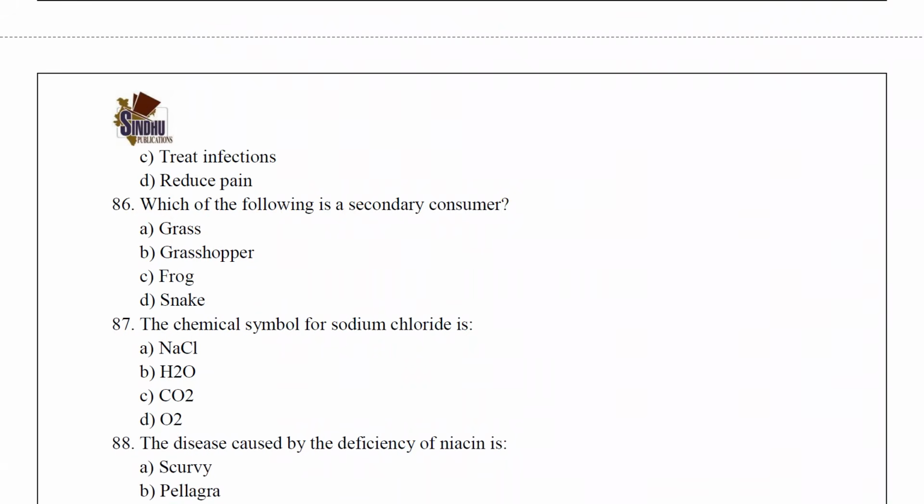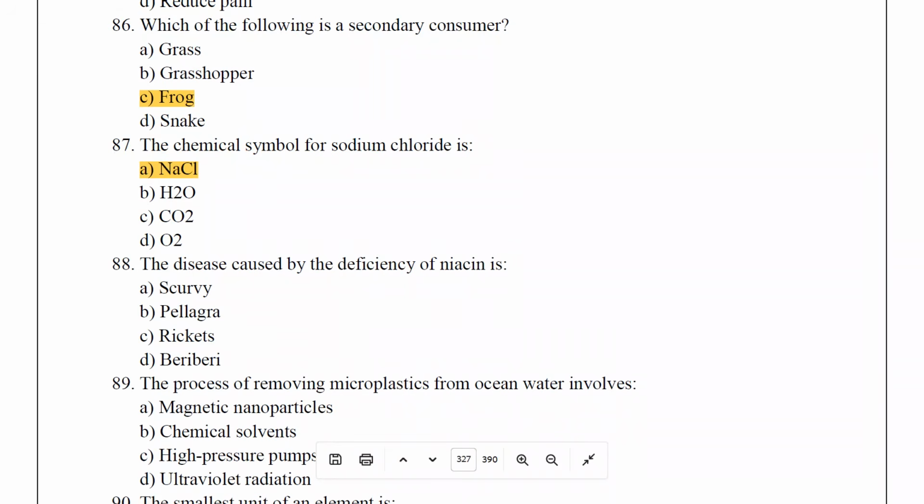Which of the following is a secondary consumer? Frog. The chemical symbol for sodium chloride is NaCl. The disease caused by the deficiency of niacin is pellagra.